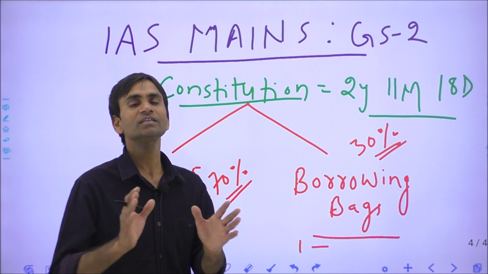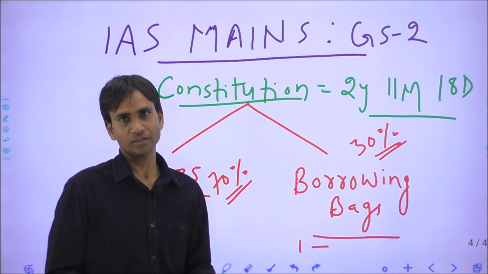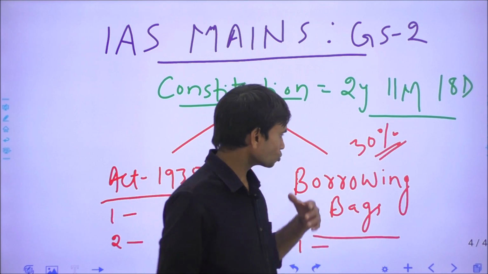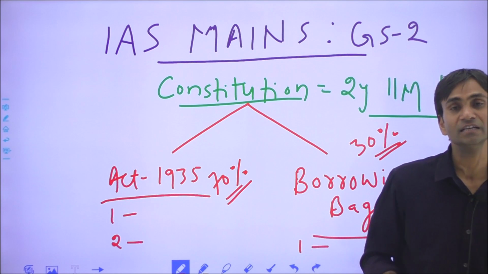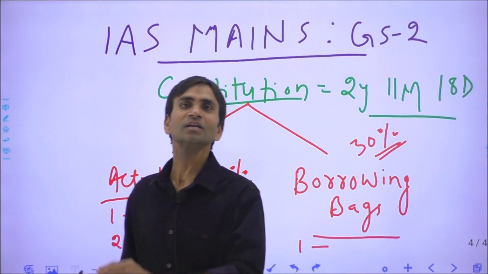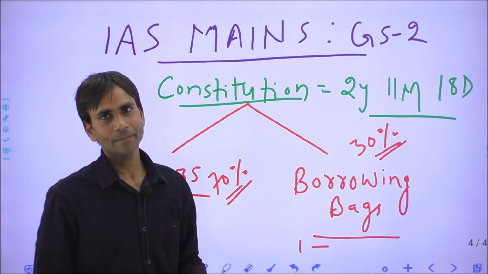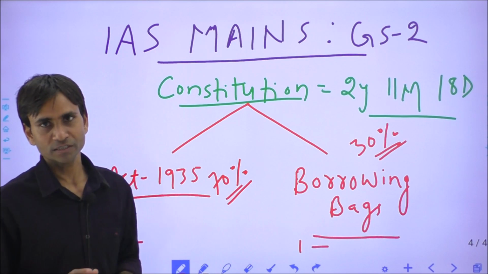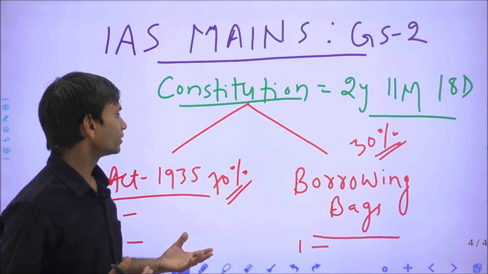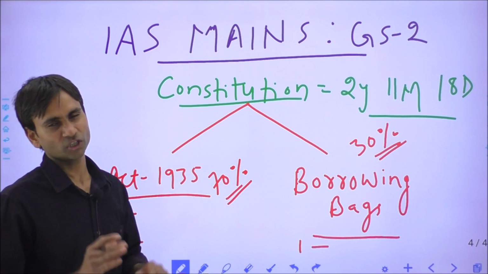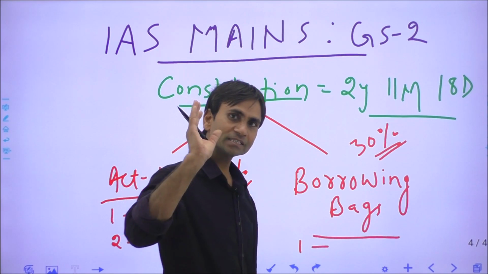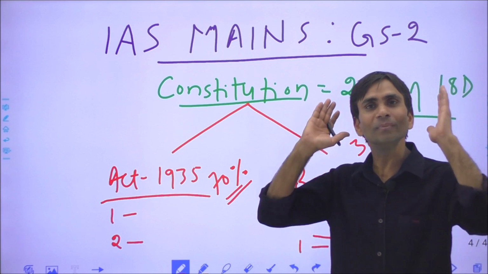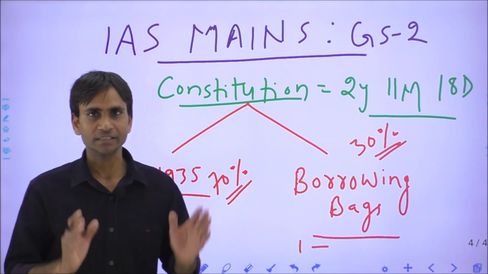However, so many features we have adopted from various constitutions, and these are as follows. But we have adopted so many other features from Indian circumstances, and there are some new features that are not part of any constitution of the world. These are the two aspects from which UPSC has asked questions. Now I hope you are able to answer these questions, and in future the UPSC may expect different kinds of questions this way, so you must be mentally ready for this. Okay, thank you.